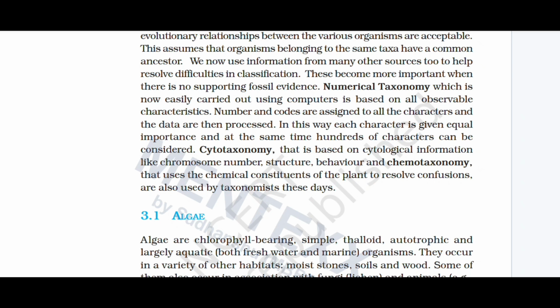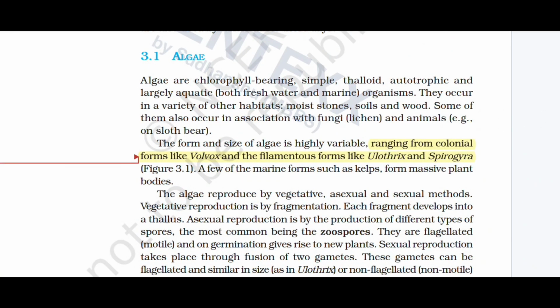Cytotaxonomy is based on cytological information like chromosome number, structure, and behavior. Chemotaxonomy uses the chemical constituents of the plant to resolve confusion, and is also used by taxonomists these days. Algae are chlorophyll-bearing, simple, thalloid, autotrophic and largely aquatic, both freshwater and marine, organisms.